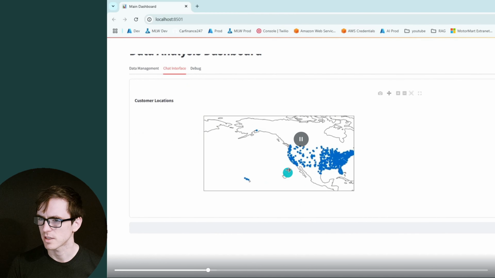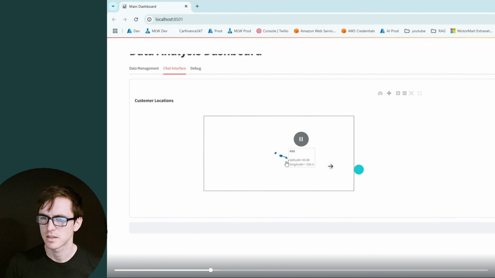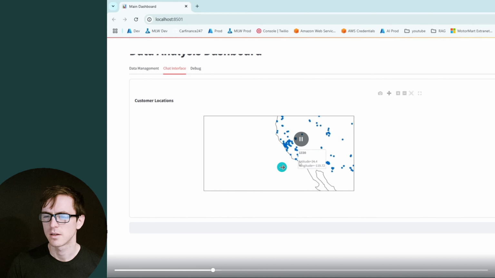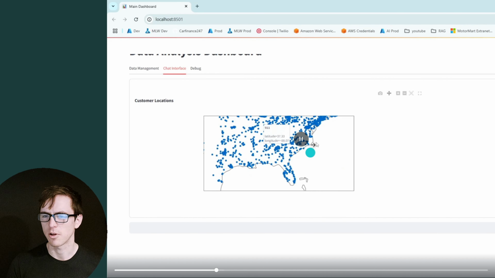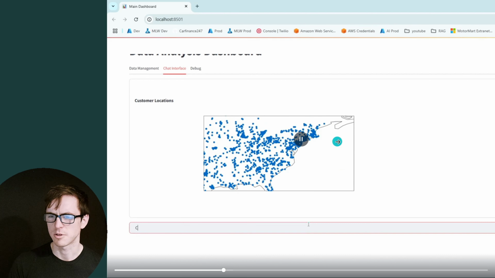Now we can see that most customers are based in the east of the states. We've got a few in Hawaii. Nice, some clear blobs around major cities. Oh, that's much better than I expected. And being able to then navigate around it and really explore because it's interactive, I think that really helps understand things a little bit better.